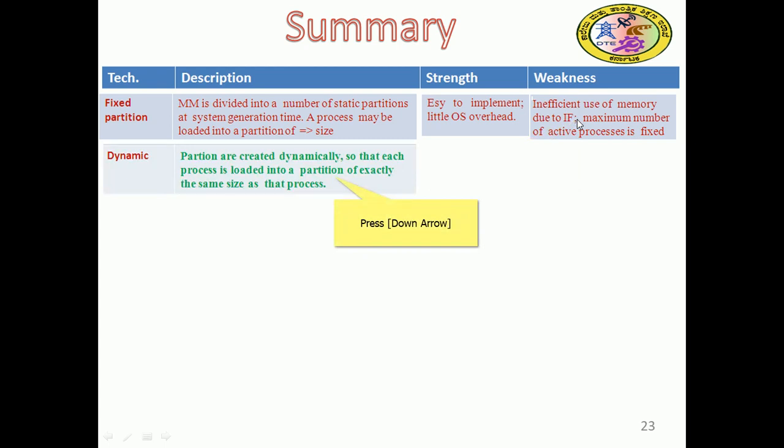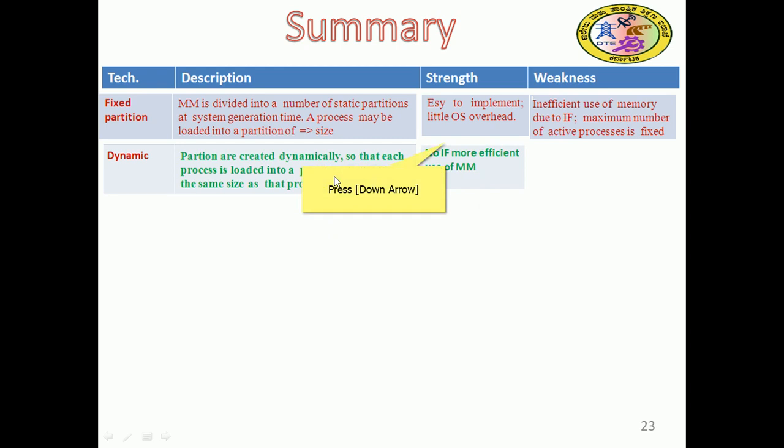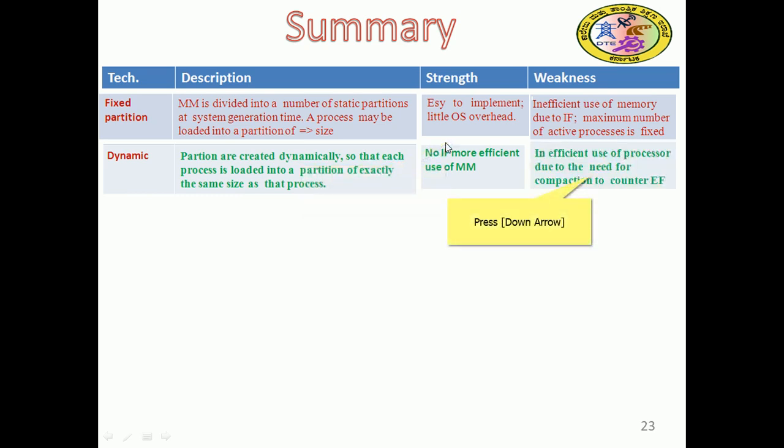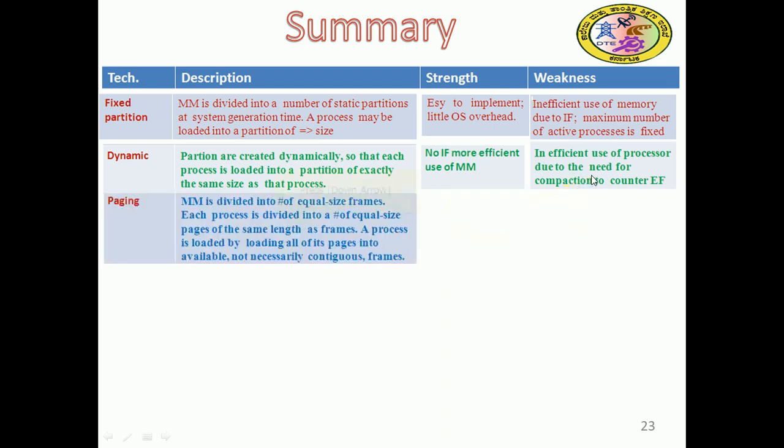The alternative is dynamic partitioning. Partitions are created dynamically, so that each process is loaded into a partition of exactly the same size as that process. So here there is no internal fragmentation, and it is more efficient compared to fixed partition. But there is inefficient use of the processor due to the need for compaction to counter external fragmentation. So compaction will be there, making the processor use inefficient.